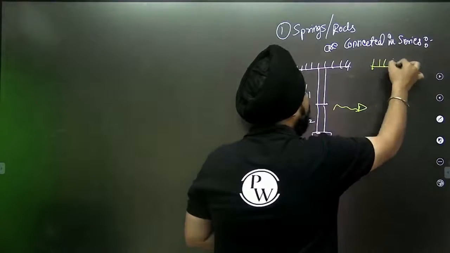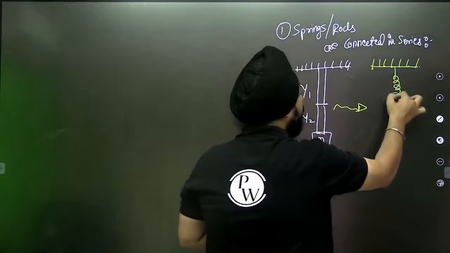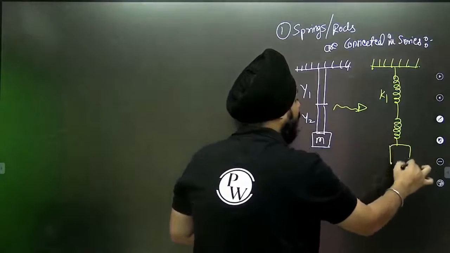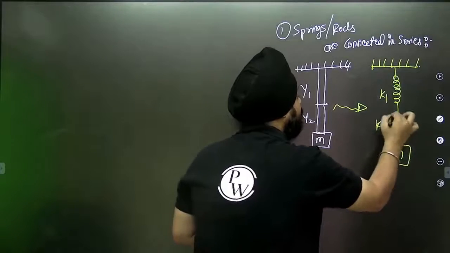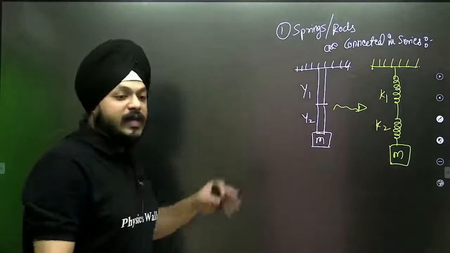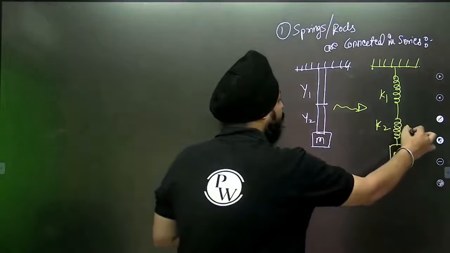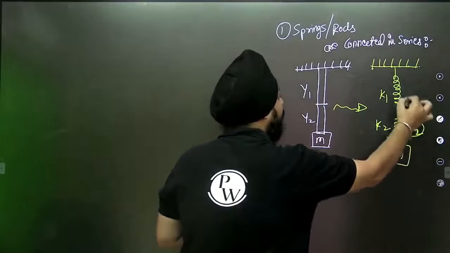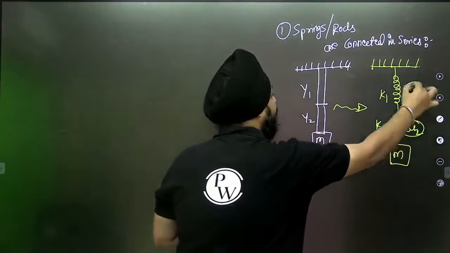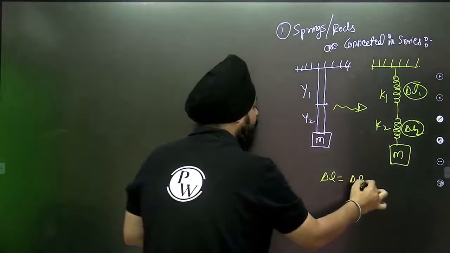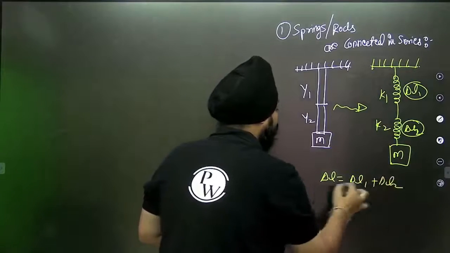This is the first spring having spring constant K1. This is the second spring. Mass M is attached and this has constant K2. Now as they are in series, the elongation in the first will be delta L1 and the elongation in the second will be delta L2. So what will be the resultant elongation? That is delta L equals delta L1 plus delta L2.